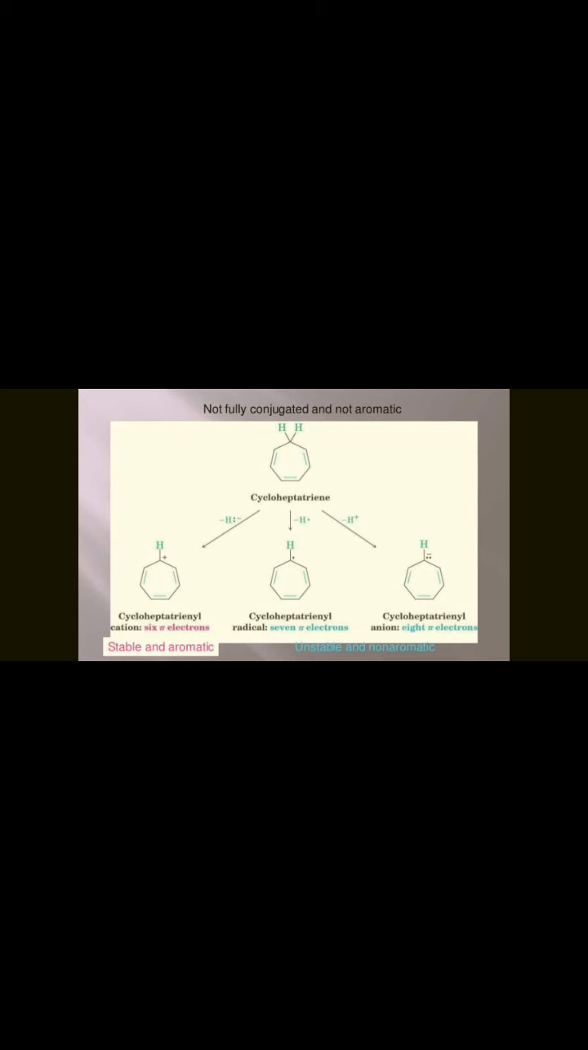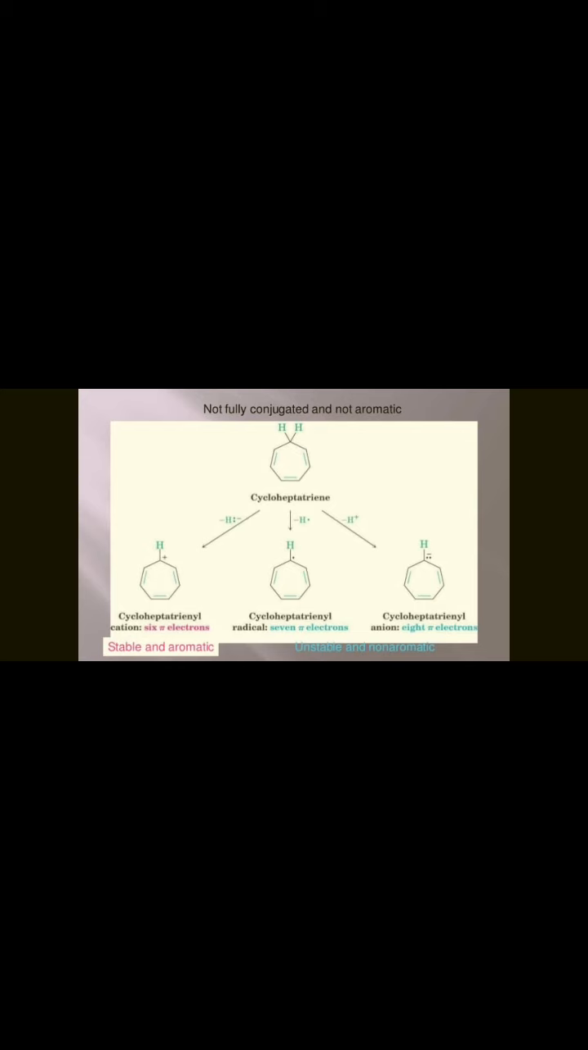Next is the aromaticity of the cycloheptatrienyl cation. Cycloheptatriene is not fully conjugated and not aromatic, and the removal of cation, anion and free radical species is given below in the slides. The cycloheptatrienyl cation has 6 pi electrons delocalized, so it is a stable and aromatic compound. It has 6 pi electron delocalization, a single stable aromatic compound.